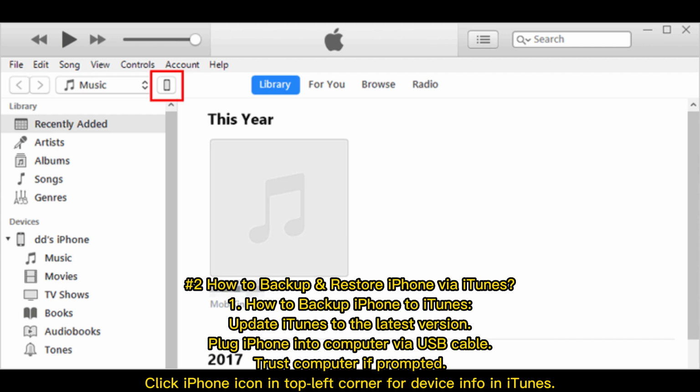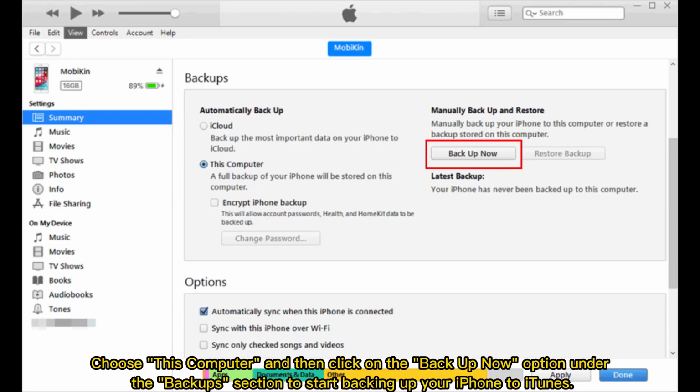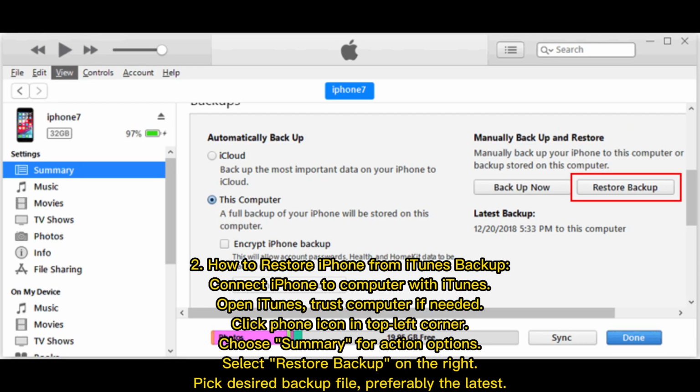1. How to back up iPhone to iTunes. Update iTunes to the latest version. Plug iPhone into computer via USB cable. Trust computer if prompted. Click iPhone icon in top left corner for device info in iTunes. Choose this computer and then click on the Backup Now option under the Backup section to start backing up your iPhone to iTunes. 2. How to restore iPhone from iTunes Backup.